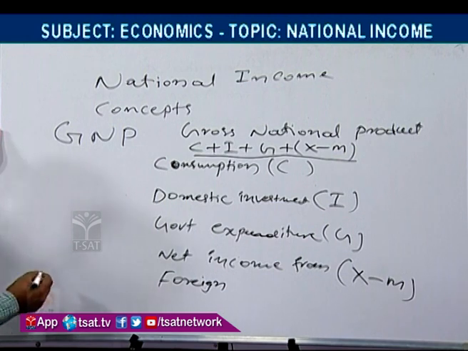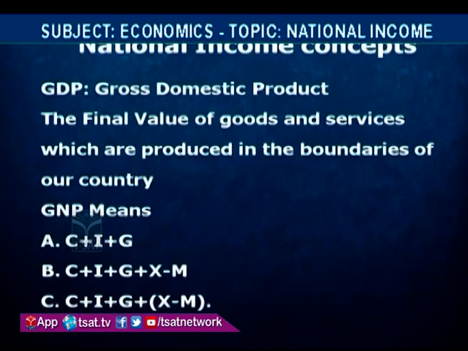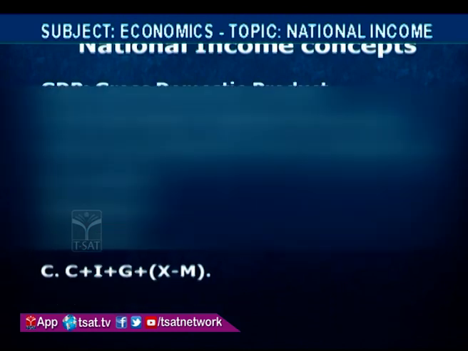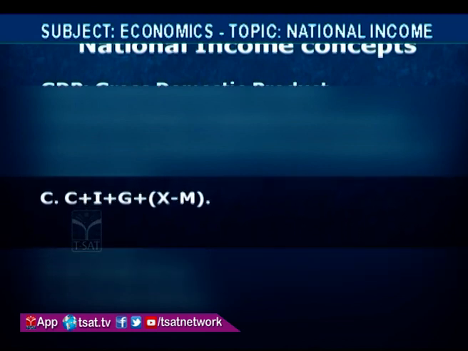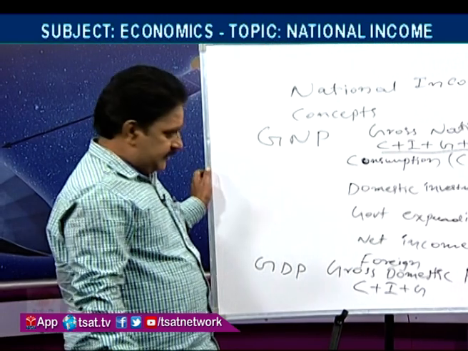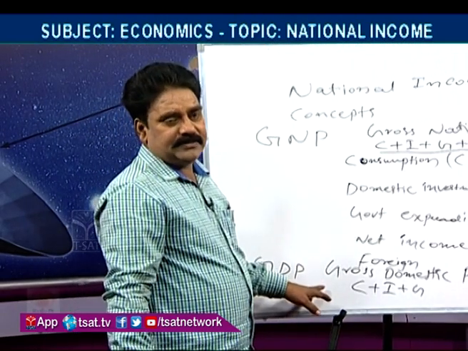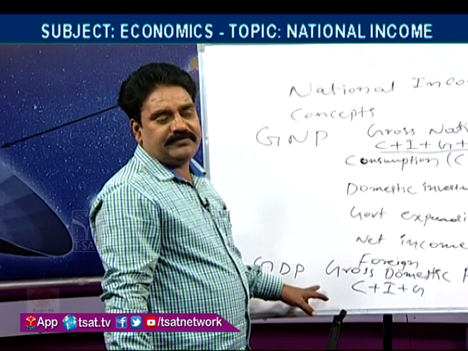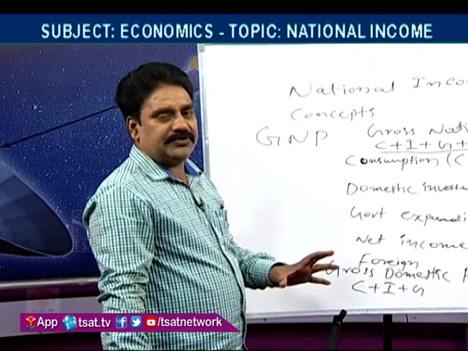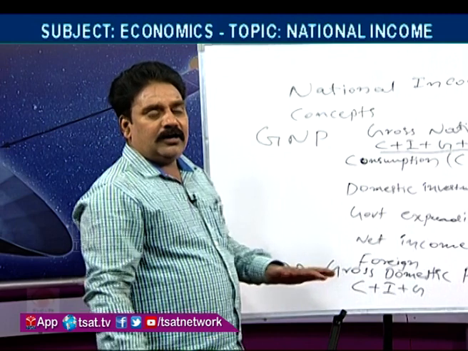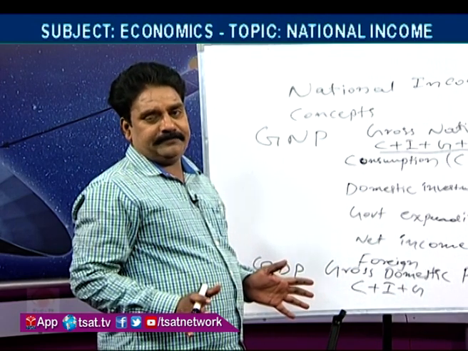Then we will go for GDP, gross domestic product. The difference between gross national product and gross domestic product is this part, x minus m. In GDP, consumption plus investment plus government expenditure will be there. That means the value of final goods and services produced within the boundaries of our country.